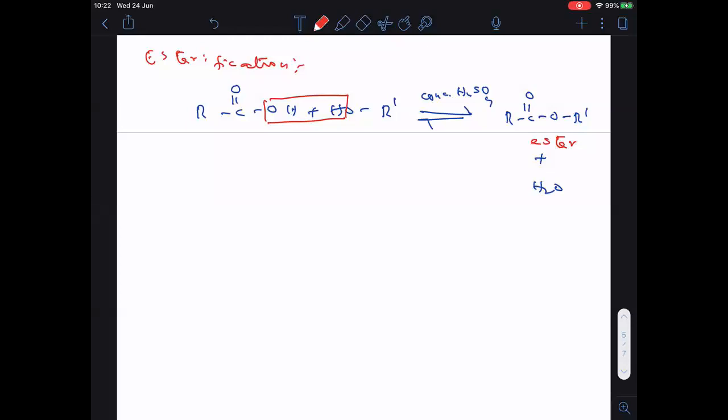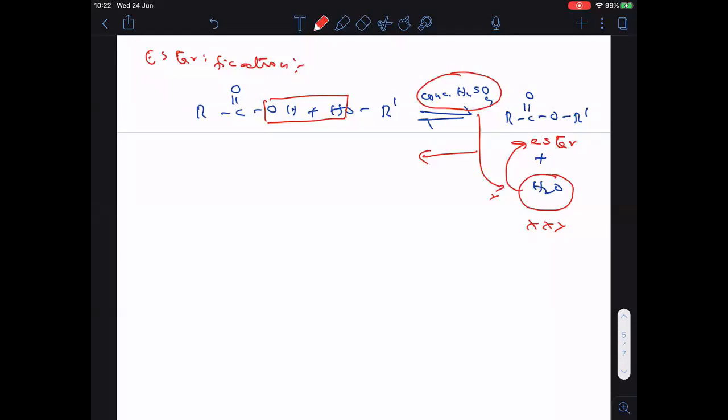Okay. Now here, one important thing I want to discuss. This reaction is reversible. Why is it reversible? Because this water is there. Water may again react with the ester and the reaction will move in the backward direction. So how to prevent the backward reaction? To prevent the backward reaction, water is to be removed. Who will remove the water? Sulfuric acid. I think you know sulfuric acid is a dehydrating reagent. So sulfuric acid is used to remove the water. Is it clear? If sulfuric acid is used, then the backward reaction does not happen.